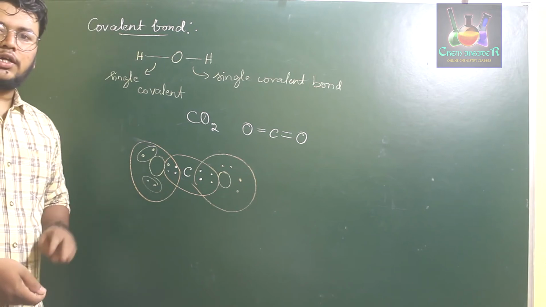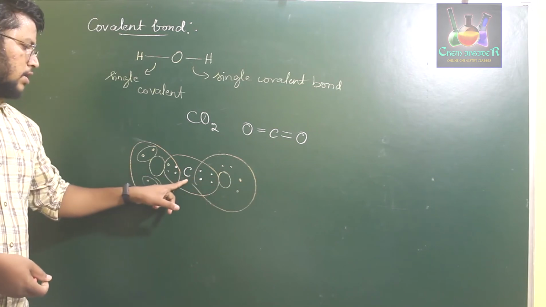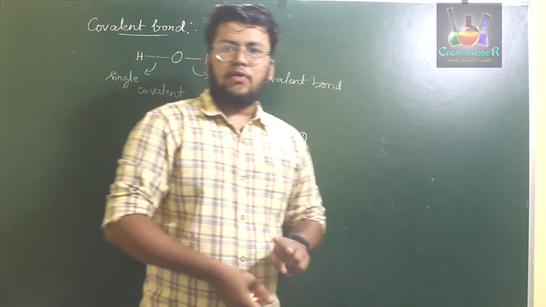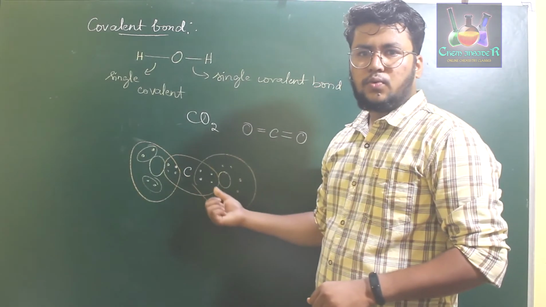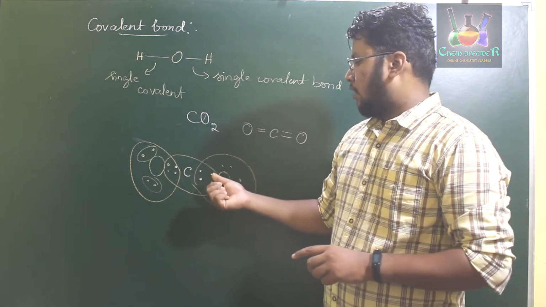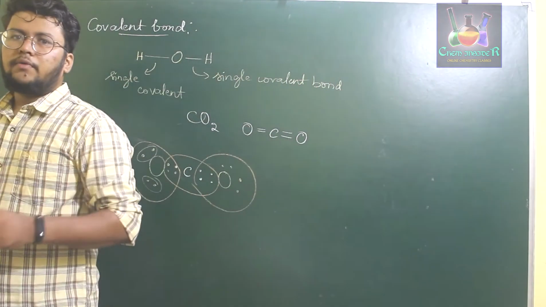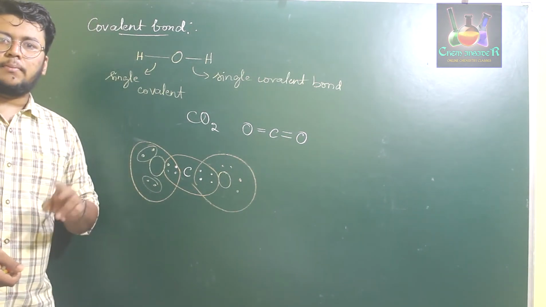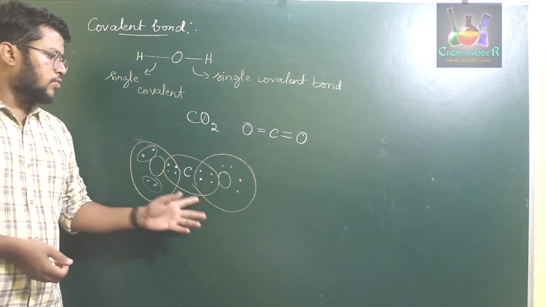So whenever two atoms are sharing more than 1 pair of electrons, that is, carbon is sharing 2 electrons with this oxygen atom, and this carbon is sharing 2 electrons with this atom, these two atoms are sharing 2 pairs of electrons between themselves, and that type of bond is called a multiple bond. Whenever two atoms are sharing 2 pairs of electrons between themselves, they are said to be bonded through a double bond. That is what a double bond means.